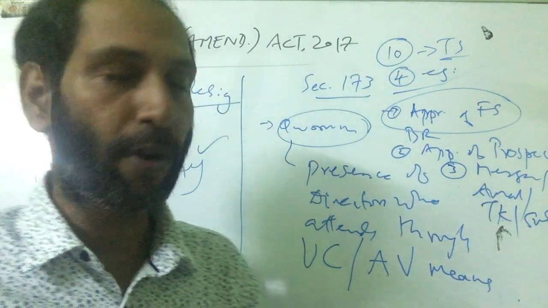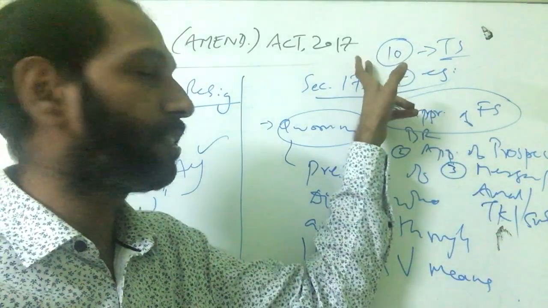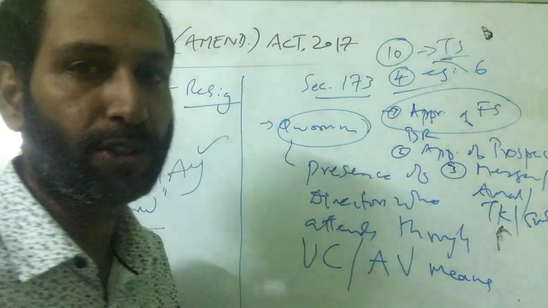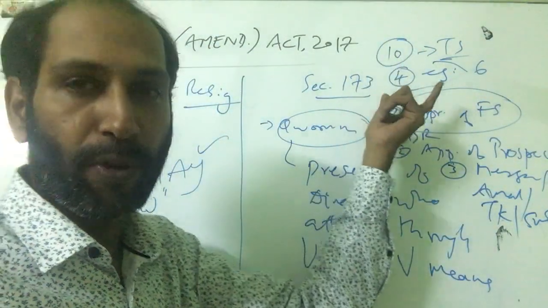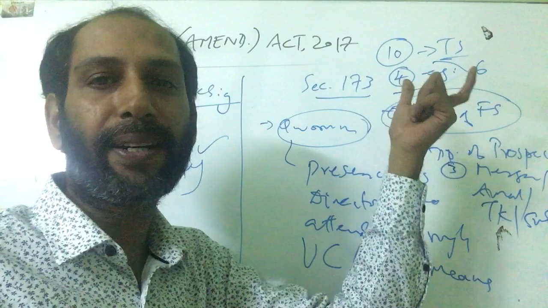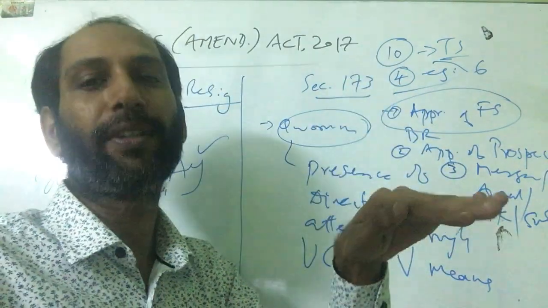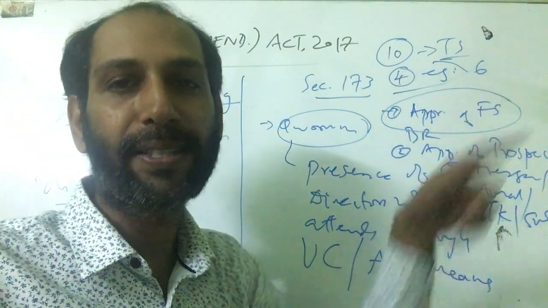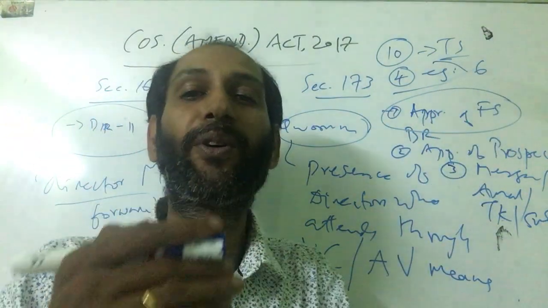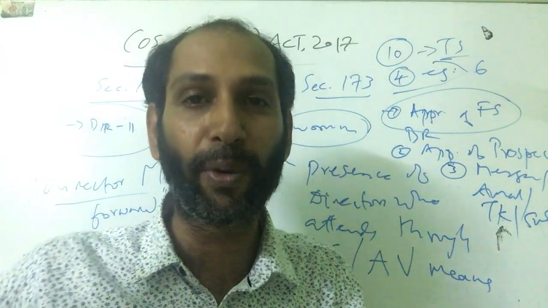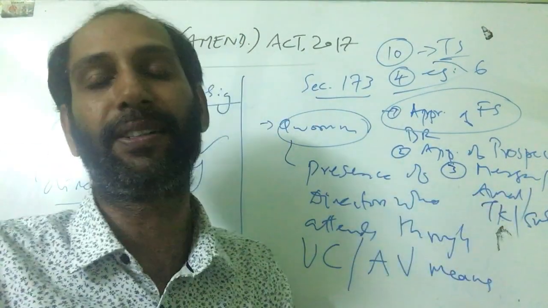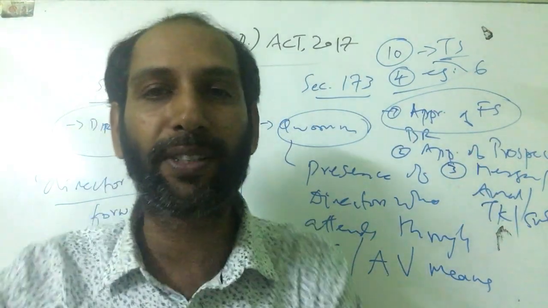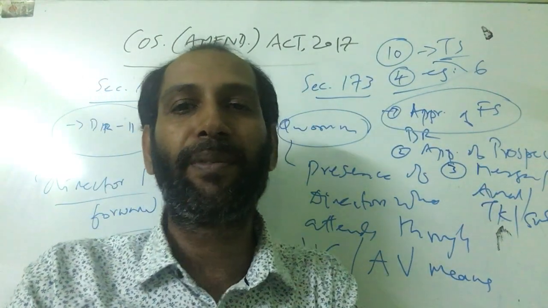Now, an exemption has been brought. In our example, 10 is the total strength and 4 is the quorum, which means there are other 6 directors to make up the total strength. If these 4 directors are attending the board meeting in physical presence, then the other 6 directors, or any of the 6 directors, can attend through video conferencing or audio conferencing mode, even though these restricted items are discussed.